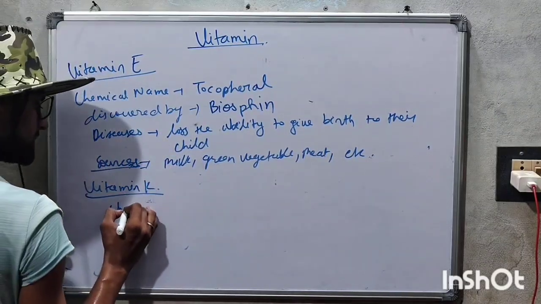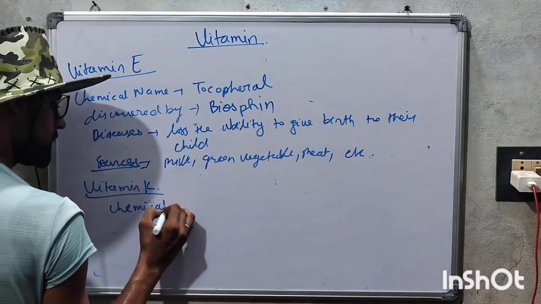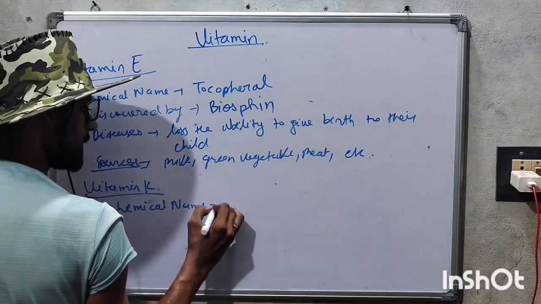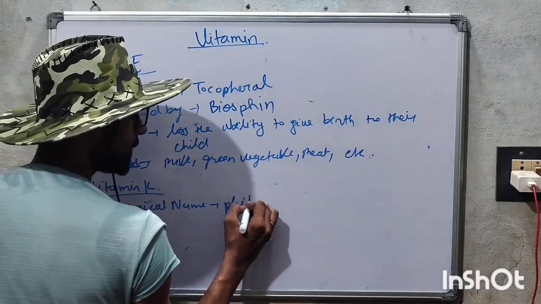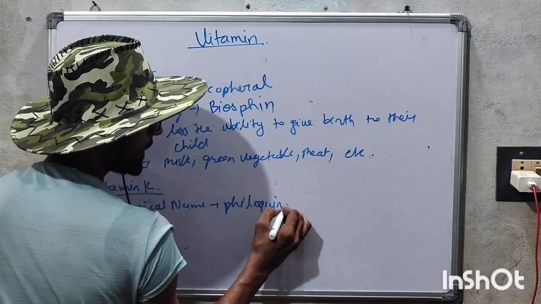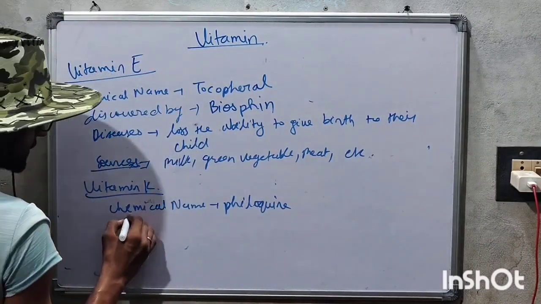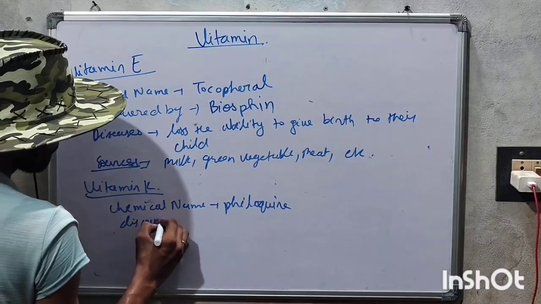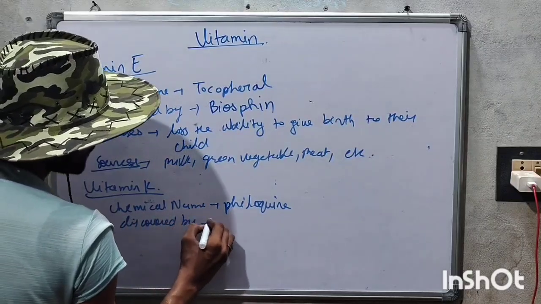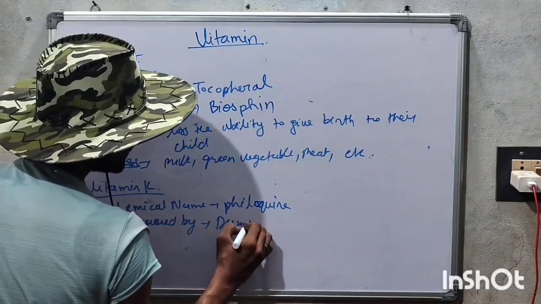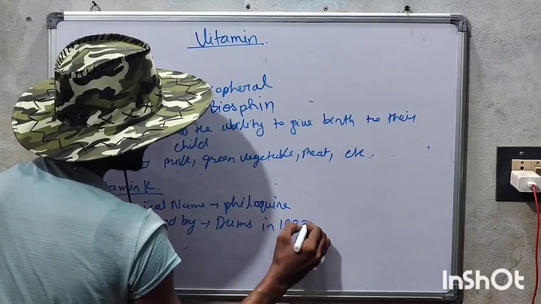Its chemical name is phylloquinone. The vitamin K chemical name is phylloquinone, and it was discovered by Dam in 1937.